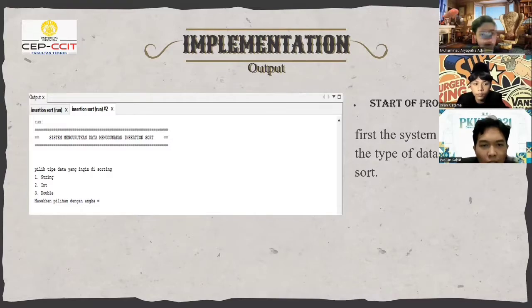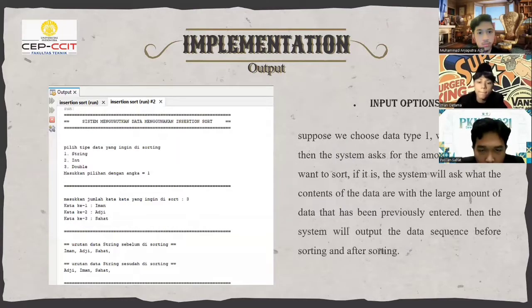And then if we run the program, the output will be like this. It is the start of the program. First, the system will ask for the type of data we want to sort. And then input option.